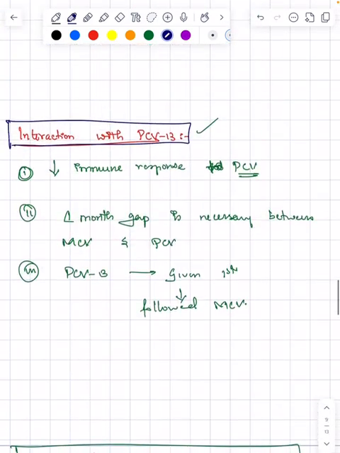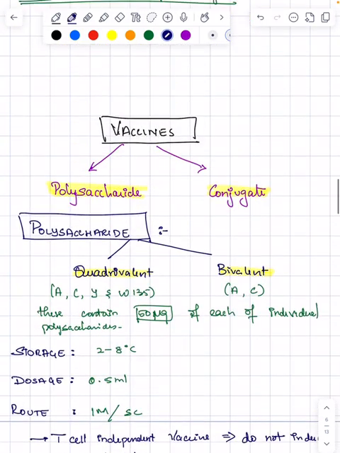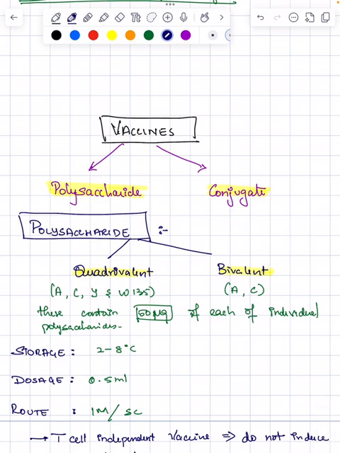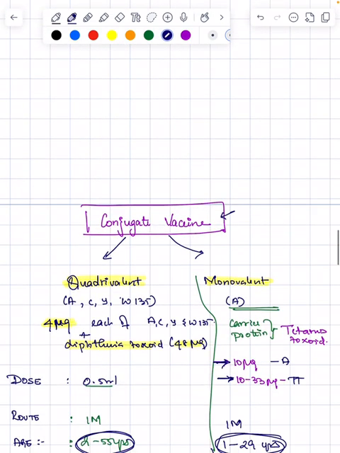Just a brief about your meningococcal vaccines. Don't get confused, there are only two vaccines, one is polysaccharide and another one is conjugate. In polysaccharide you have quadrivalent and bivalent. In quadrivalent you have A, C, Y and W135, while in bivalent you have A and C. Coming to your conjugate vaccine, here also you have two, quadrivalent and monovalent.